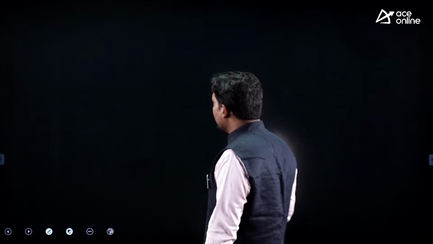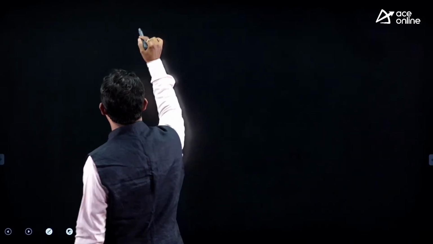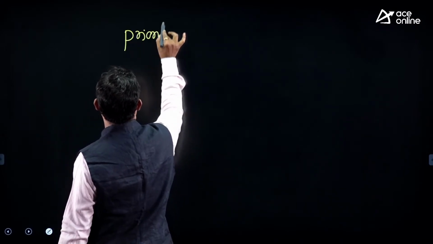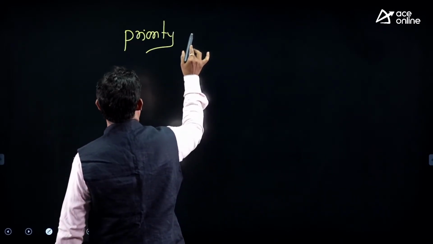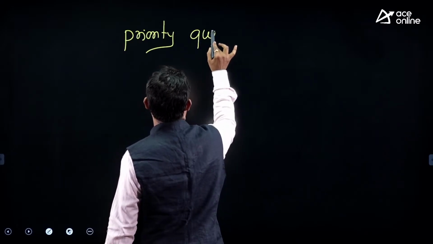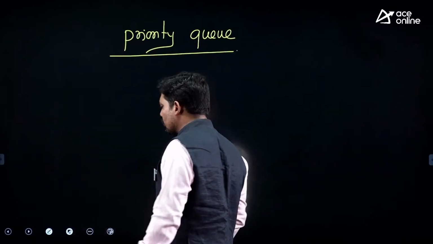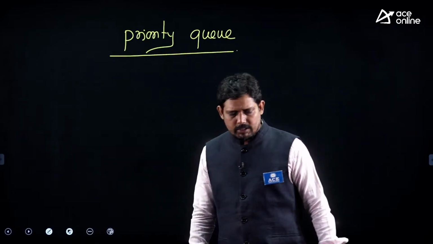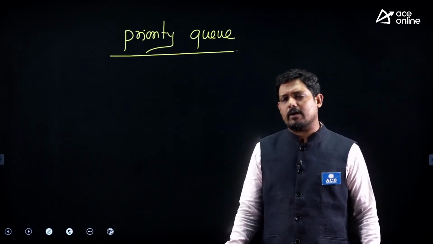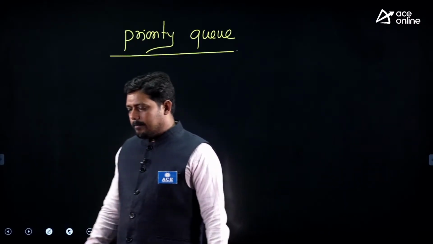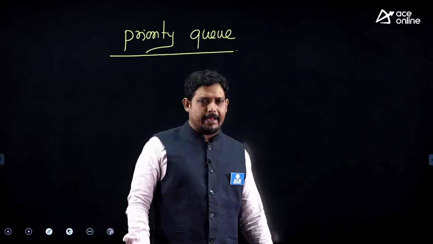Now here we have two more important queues, the first being the priority queue. Nowadays in airports also they maintain a priority queue. They give priority to some people for boarding the plane.